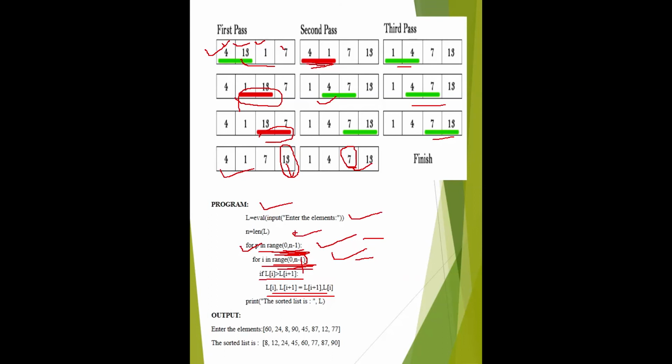And as a result, this is the list before sorting and this is the list after sorting. Remember there is a time complexity which you must write when you give the exam. Just learn this. It runs maximum n times. It also runs maximum n times when there are nested loops.